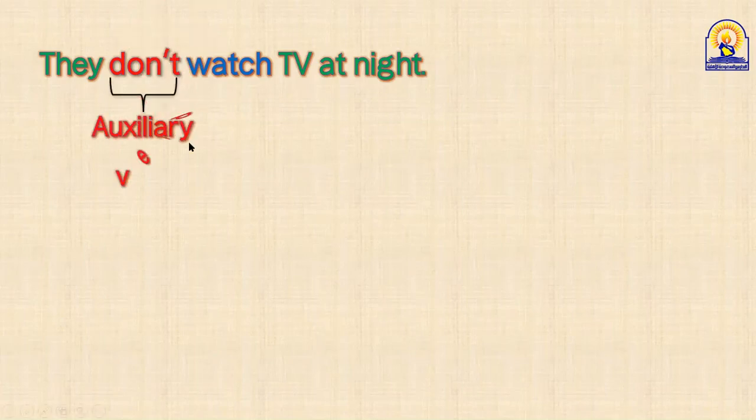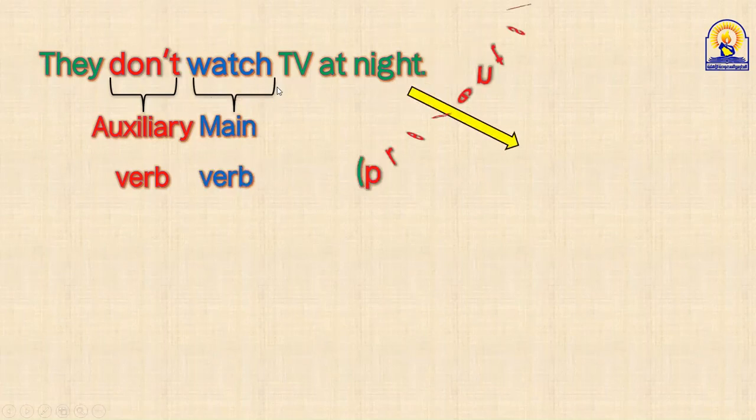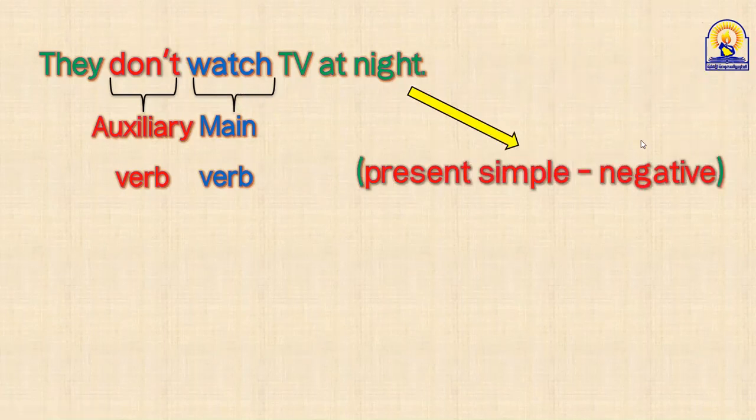They don't watch TV at night. Okay, this statement, if you have a look at this, we have don't here and we have watch. And this is negative one. So, don't here is an auxiliary verb. It's one of verb to do, don't. Okay, watch, this is the main verb. And the whole sentence is what? Yeah, it's a present simple in negative case. So don't here is used as an auxiliary verb. As I told you, don't is used as auxiliary verb in negative present simple.